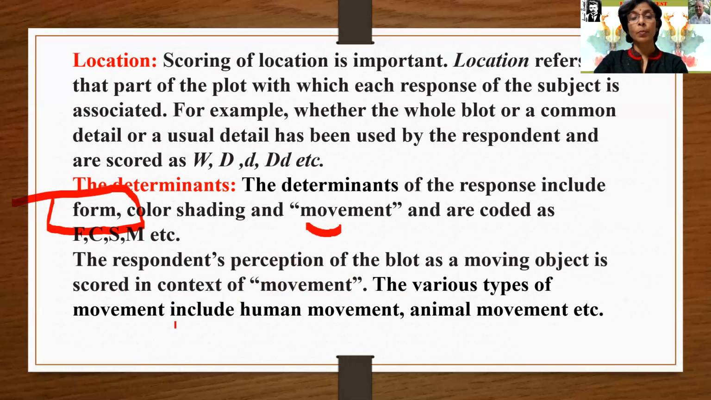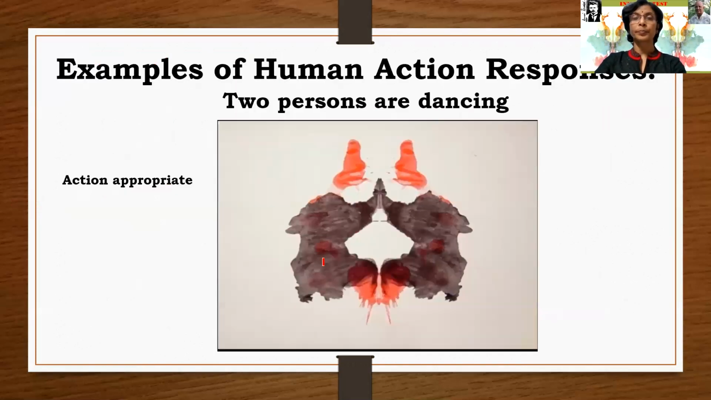The various types of movements include human movement, animal movement, bird movement, object movement. Anything can be included in that movement column. See here examples of human action, response to, and the action appropriate or inappropriate. Movement is appropriate or inappropriate.